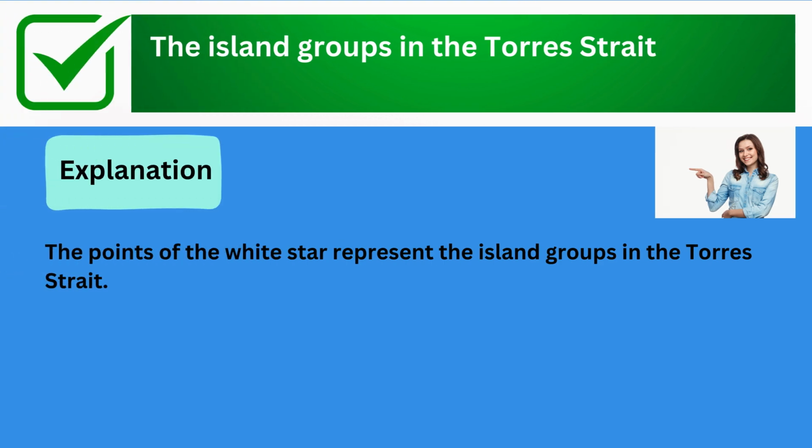The correct answer is the island groups in the Torres Strait. Explanation: the points of the white star represent the island groups in the Torres Strait.